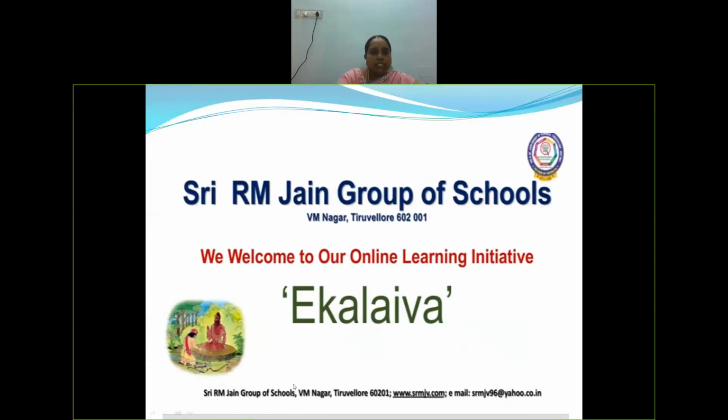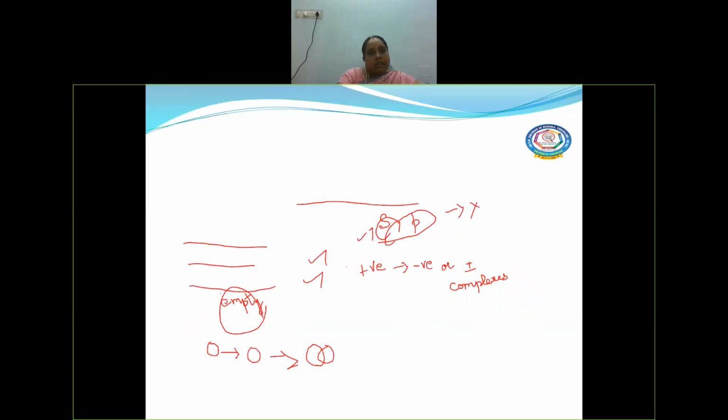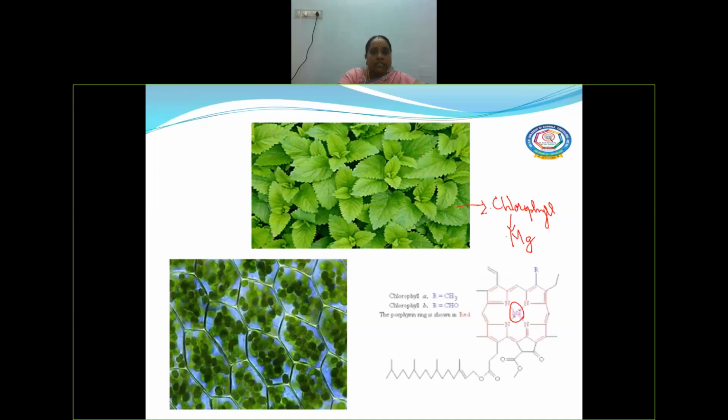Okay. So, let us recall what are the things we discussed today. We started with the lesson coordination compounds, and we have discussed what are the things we are going to discuss in this lesson, right? And the coordination compounds, why are they formed? Specifically by d block elements, and the three reasons we discussed here: due to the smaller size, high ionic charge, and vacant d orbital.